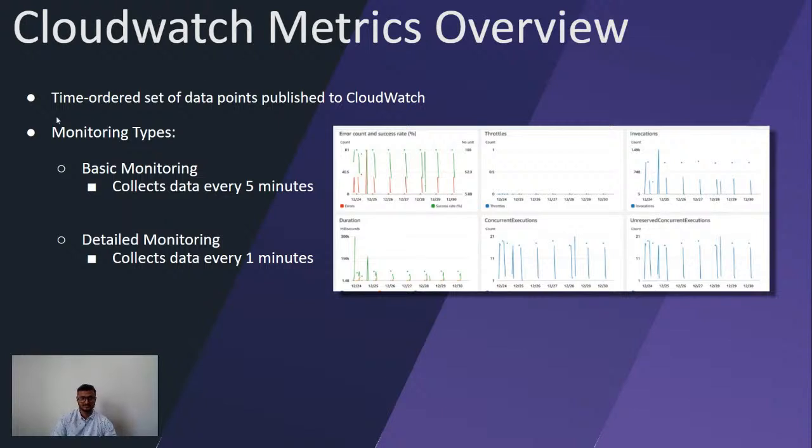CloudWatch Metrics has two types of monitoring. The first one is the basic one, which collects the data from the service every 5 minutes, and the next one is the detailed one, where we have to pay an additional charge for it, but it collects the data every 1 minute.